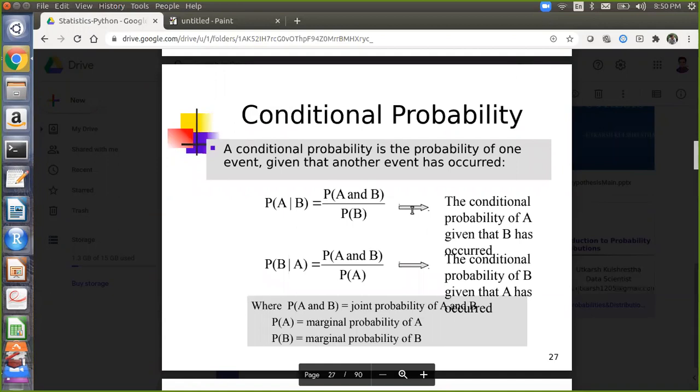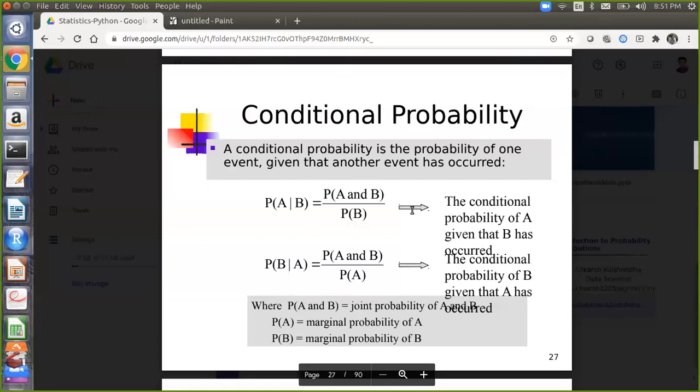So for example, I'll just give you some simple example. The conditional probability of A given that B has occurred. Conditional probabilities basically depend on a condition of some particular previous event. So a simple example would be here.